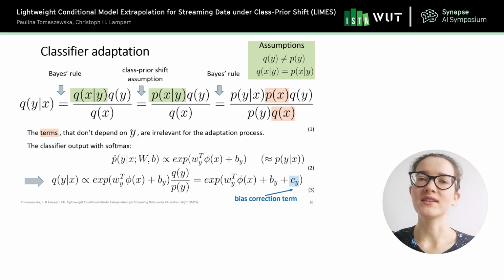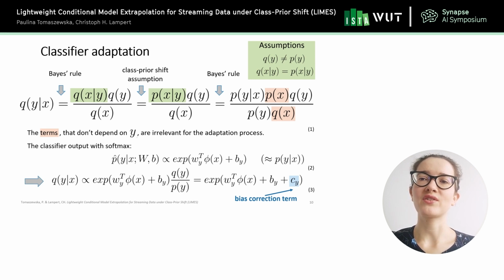And we can see that this is proportional to the same exponential function as in the second formula, but multiplied by the factor of q of y divided by p of y. And this factor we can move inside the exponential function, so that within the exponential function we have this plus c_y term. And the c_y term is called the bias correction term.